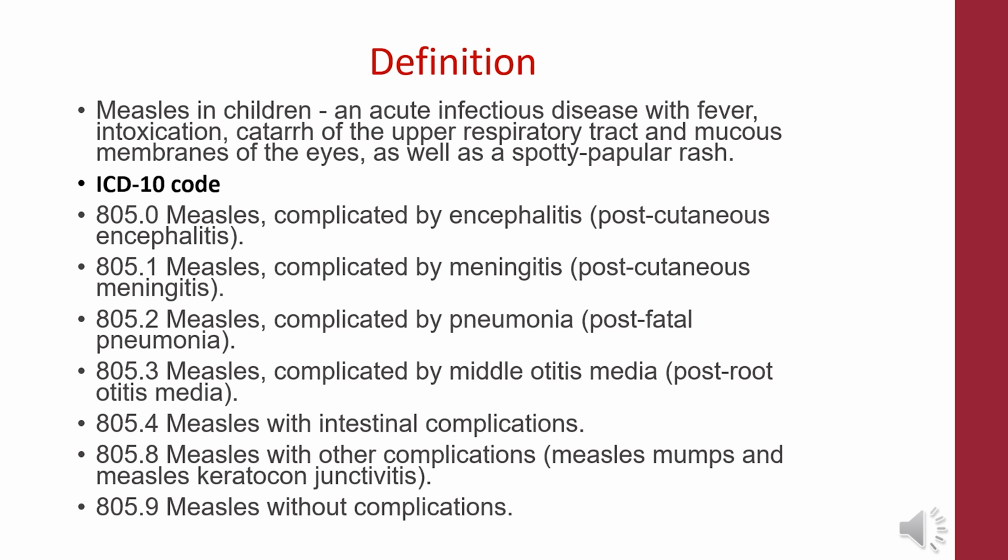Definition: measles in children is an acute infectious disease with fever, intoxication, catarrh of the upper respiratory tract and mucous membranes of the eyes, as well as a spotty papular rash. On this slide, you can see the disease codes according to the International Classification of Diseases.